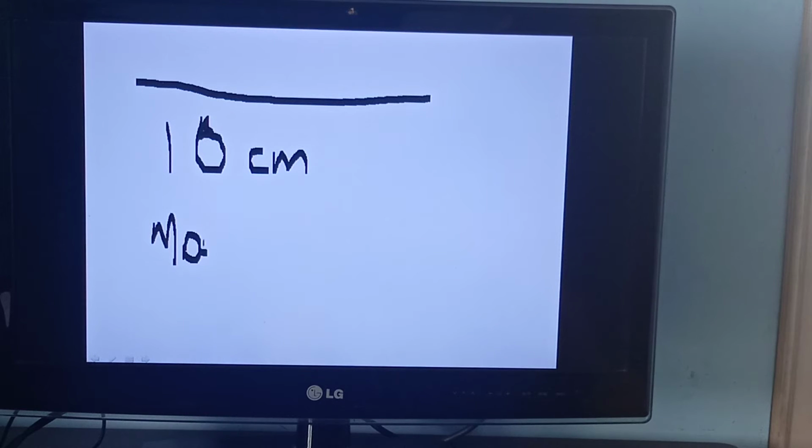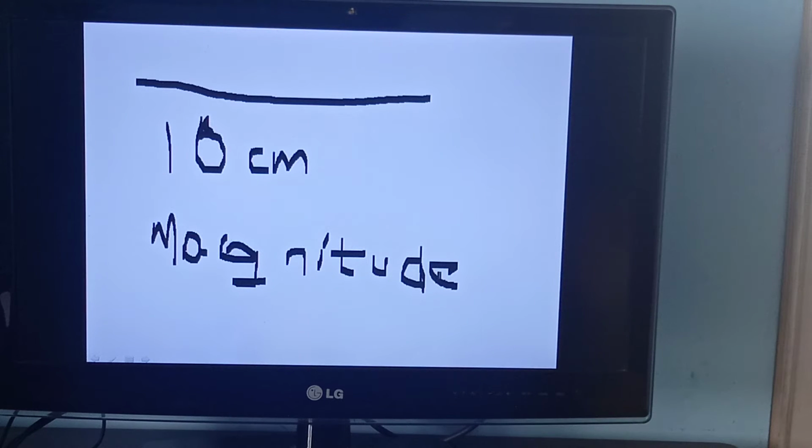Magnitude. I am writing with the cursor, don't find it difficult to read. Magnitude means numerical value.